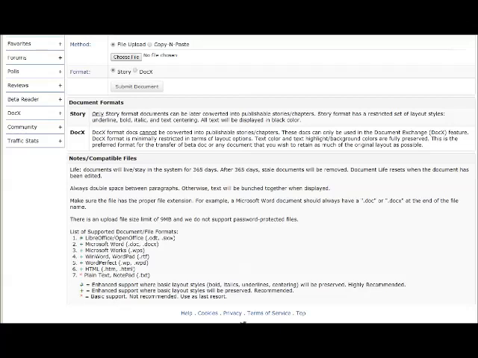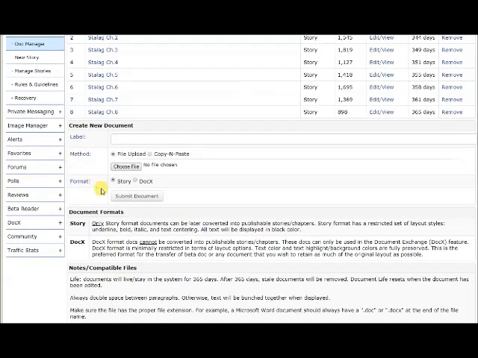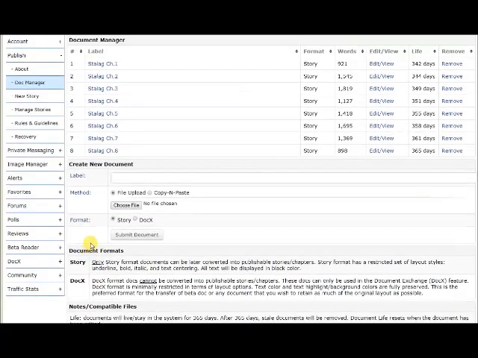And Notepad, which as far as I have been known, Notepad is like a website browser thing. I don't know, but these are the files that are supported, and you can submit them as a story, which can then later be published, or DocX, which can be shared between other users for editing, but you can't put them on your computer. So now you're thinking, oh my gosh, I have to write every individual chapter in a new Word document, and technically yes, you have to do that, but here is